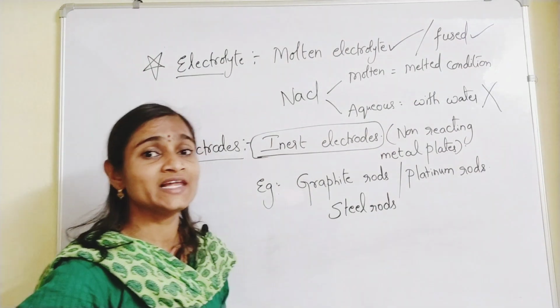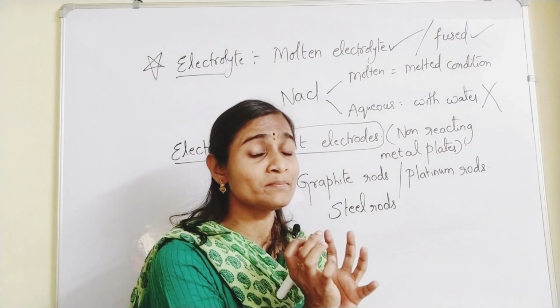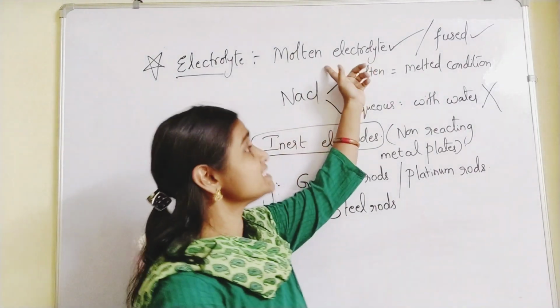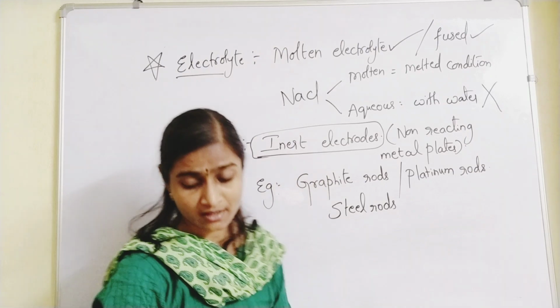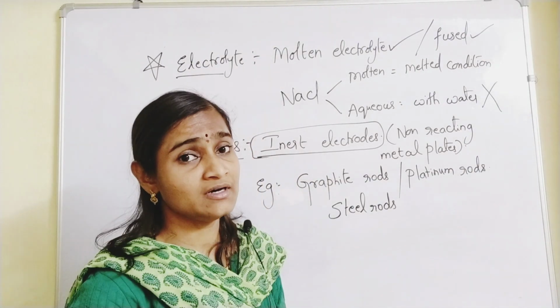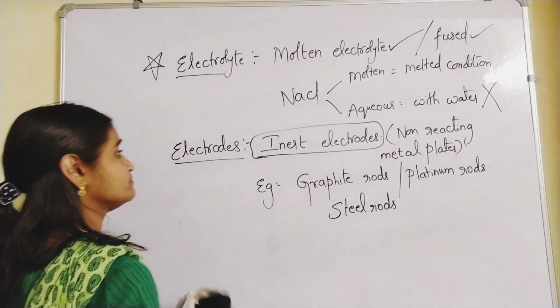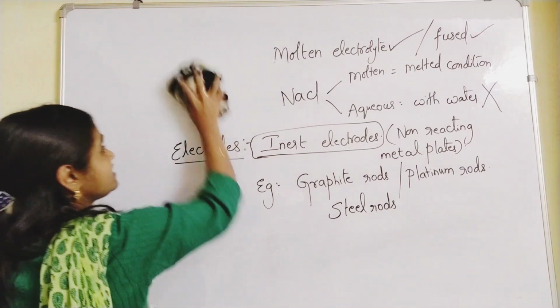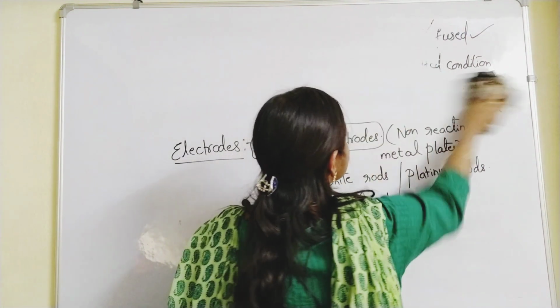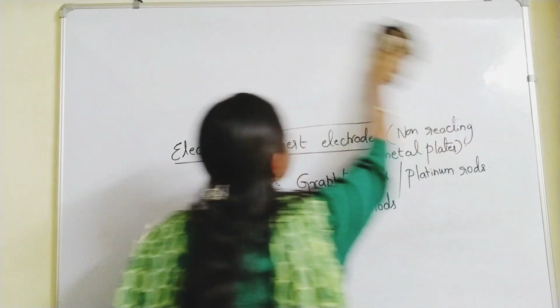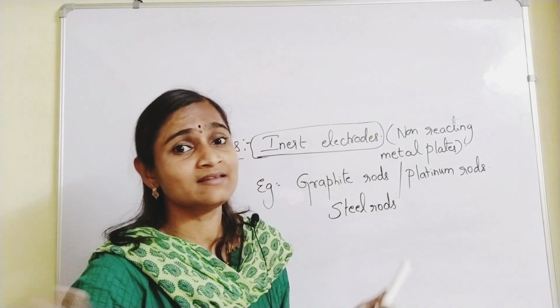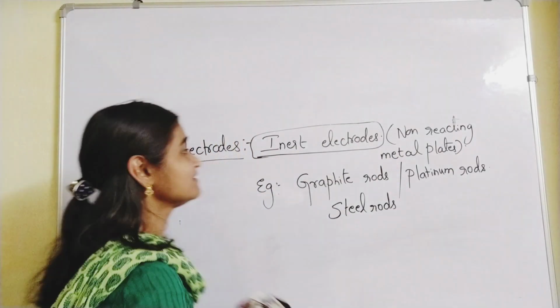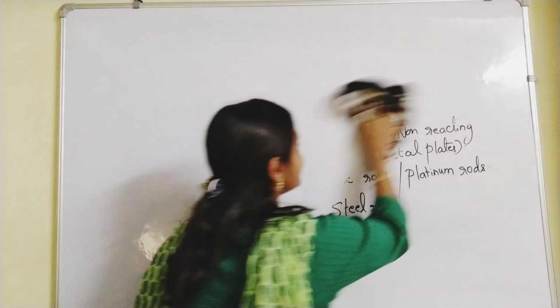So for the process of electrolysis, our main requirements are: the electrolyte must be molten but not aqueous, and the electrodes must be inert. So what happens if you pass electricity through it? You all know this process, right, dear children? If you pass electricity through it, the molten NaCl splits into its ions. That's it. There ends the matter, isn't it? See here. Let us learn the process.